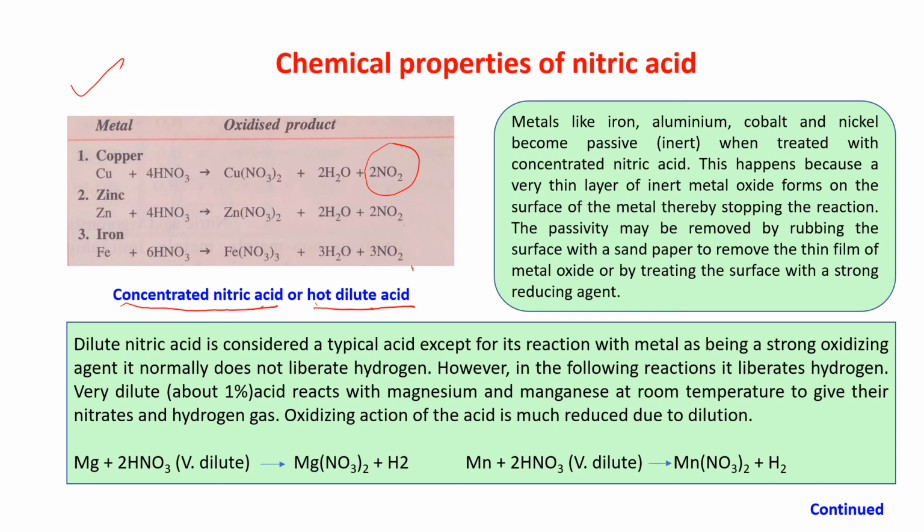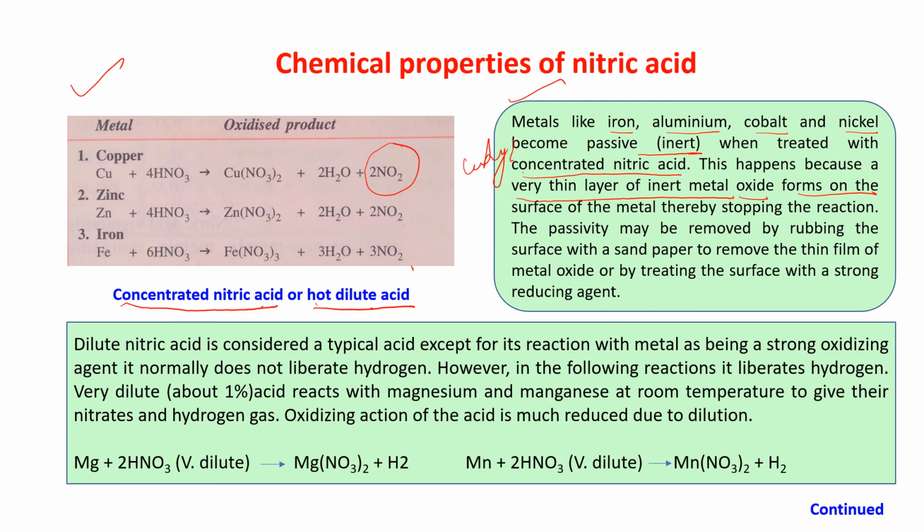Okay. Now come here, this one. The metals like iron, aluminium, cobalt and nickel become passive, that is inert, when treated with concentrated nitric acid. Why? This happens because a very thin layer of inert metal oxide, iron oxide, aluminium oxide, whatever it may be, forms on the surface of the metal, thereby stopping the reaction.